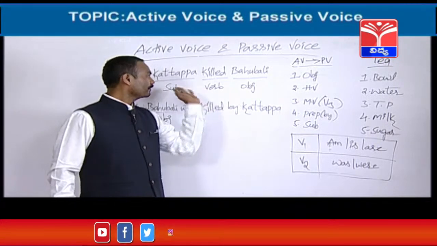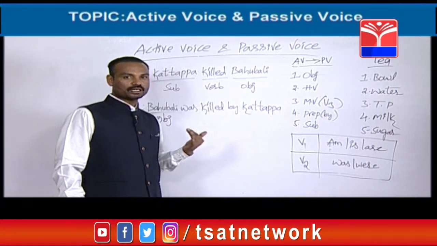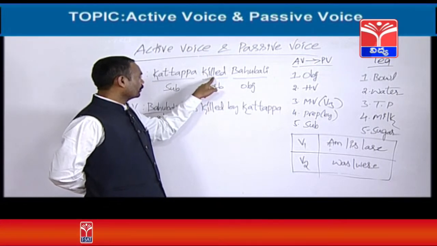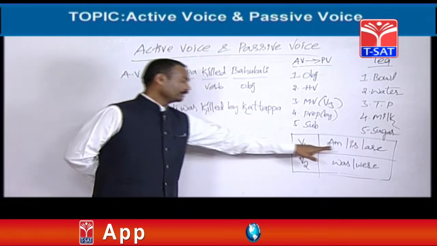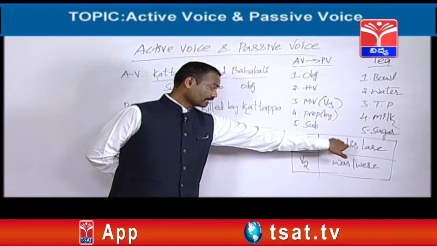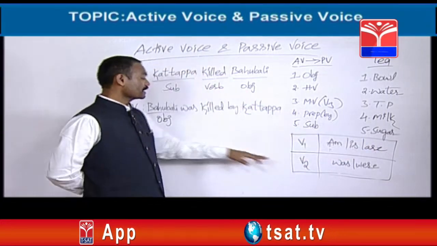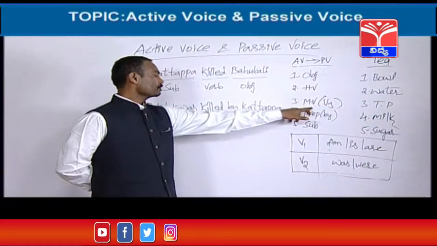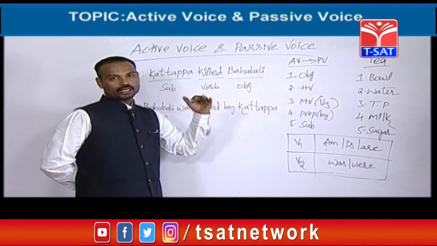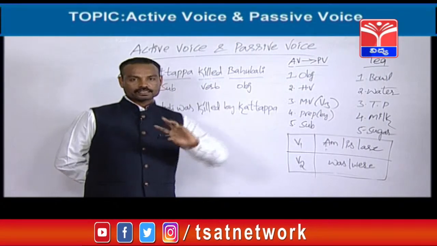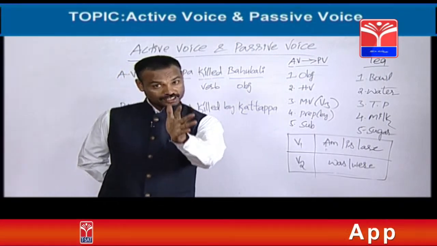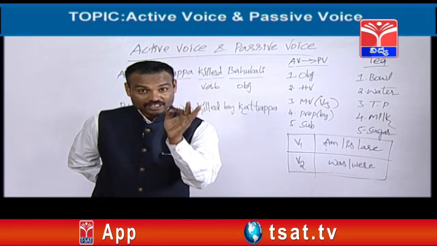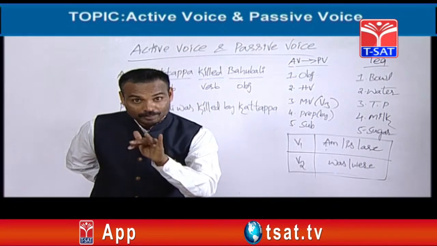Sometimes the helping verb, the be form, is given in the activized. If they don't give the helping verb in the given activized, you can depend upon the main verb. If the main verb is in the first form, you can select from this list: am, is, are. If the main verb is in the second form, V2, you can select from was, were. Then next, the main verb. I have already told you that whatever main verb has been given in the activized, that main verb only should be taken, but the condition here is that it should be changed into the third form in passivized.